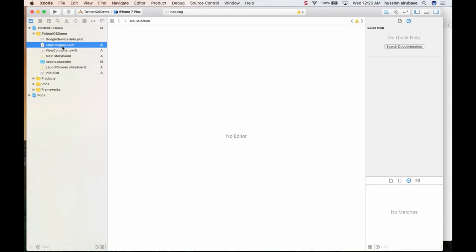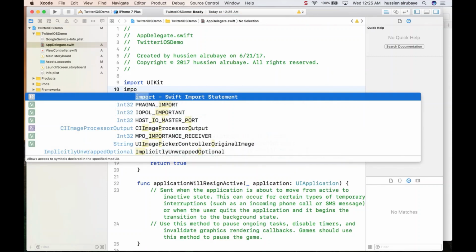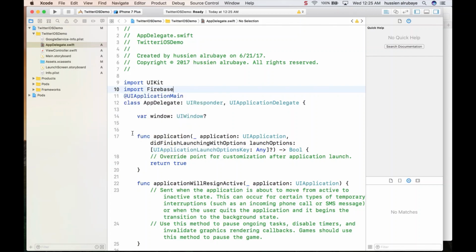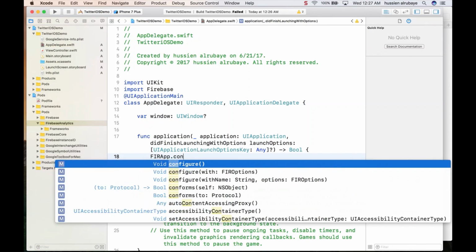What I care about now is the app config, the app delegate. In the app delegate, I would just say, hey, import what? I say import Firebase. Then in didFinishLaunching, like when the application did load, I just write this line. I say FirebaseApp.configure.